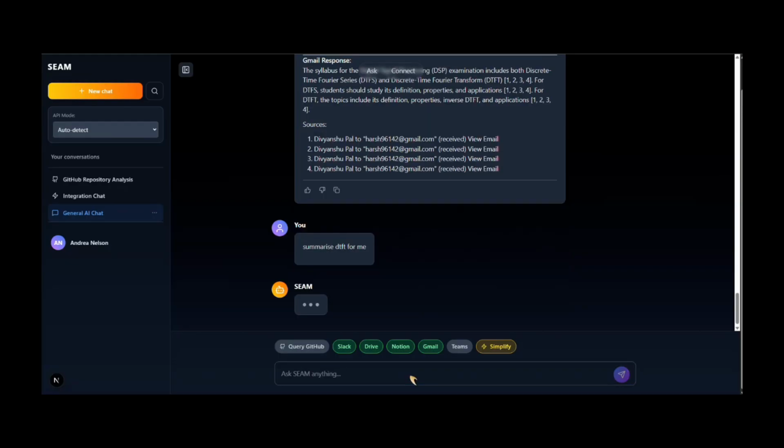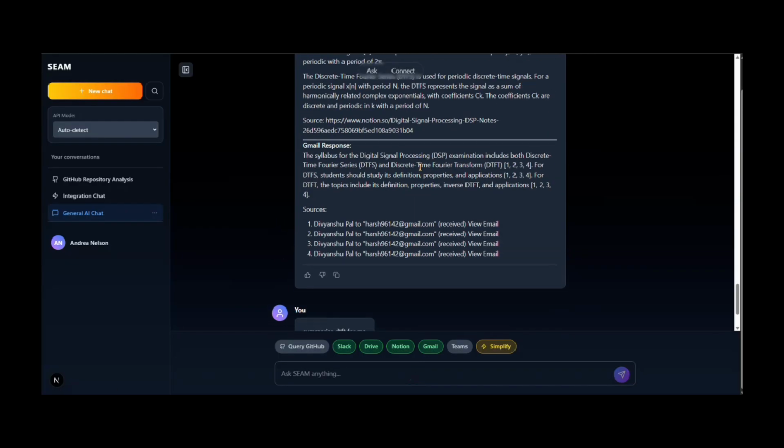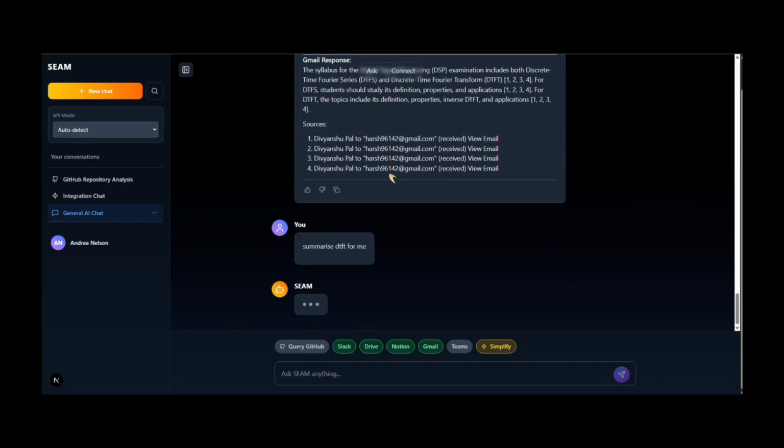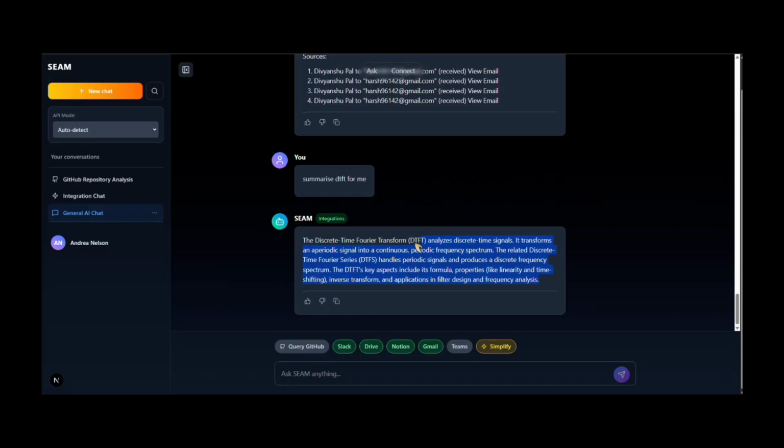Now it would again go fetch the details from all these sources, but rather than giving all the citations along with the complete response, it would just summarize all of it into a very short paragraph or few sentences, giving just the summary and the gist of it. As you can see, the summary has come here, and it is again from these sources only, but it has been completely compressed and summarized. Thank you.